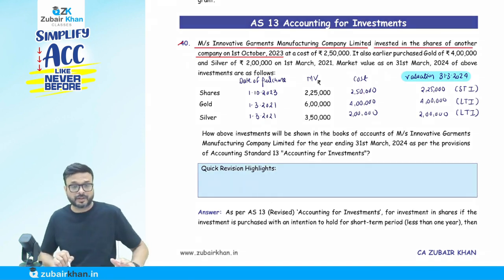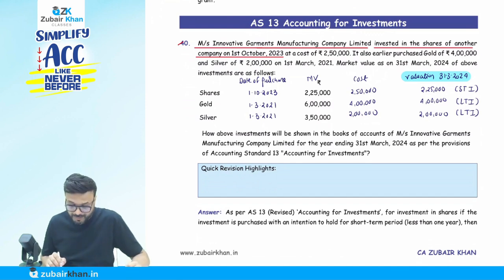Now understand this part. What is going to happen here? When we talk about the market value, they have given the market value of all these, it is already given in the question. Market value as on 31st March 24: shares are 2,25,000, gold is 6 lakh and silver is 3 lakh 50.